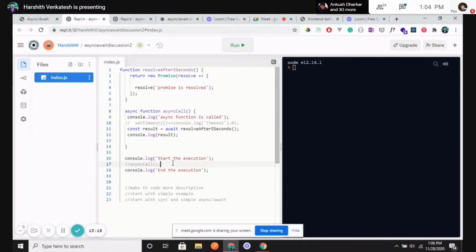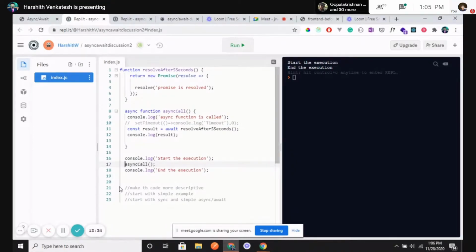Okay, first let me show you without calling that async function. What is the response expected? Start the execution. Since I have commented this out, then it will be the end of the execution. That would be the normal thing, right? Right. Now I will call the async function.